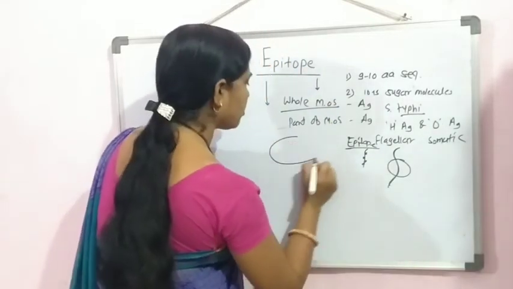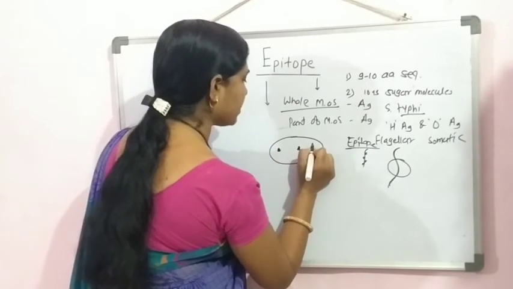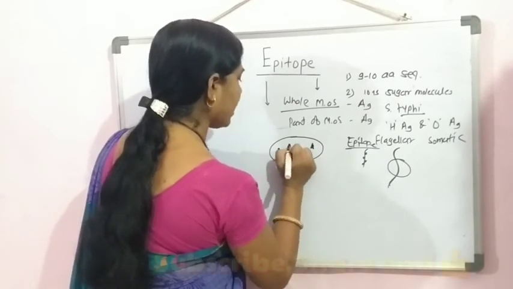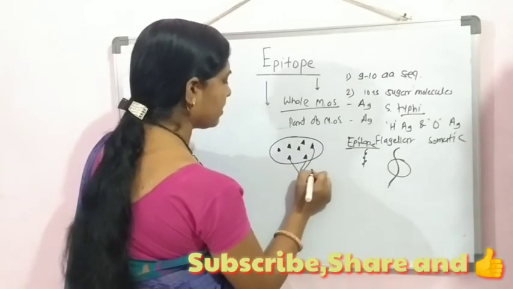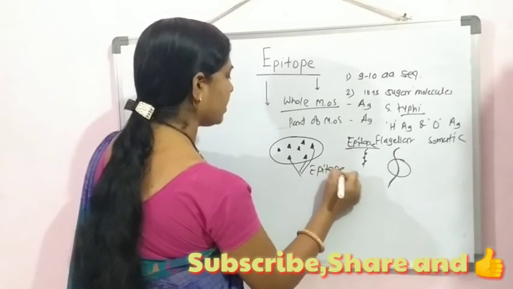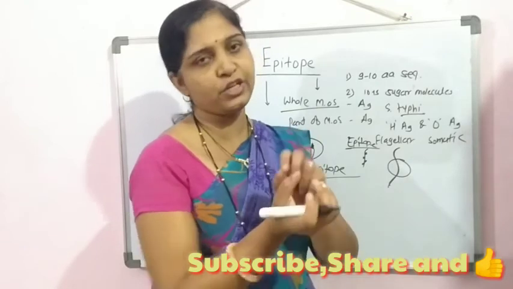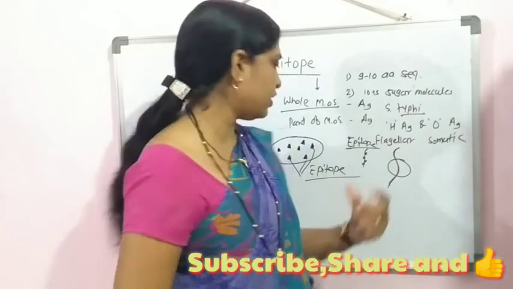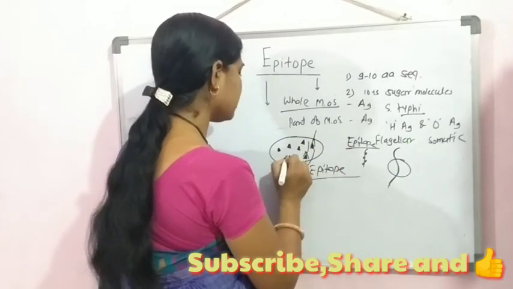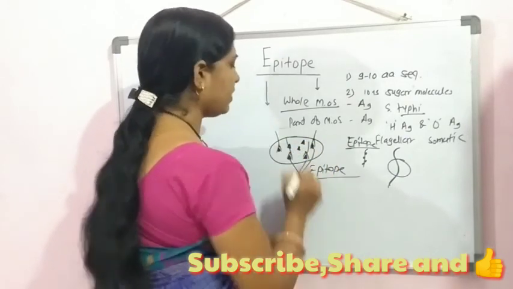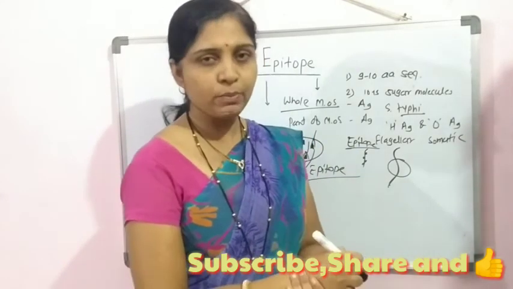In short, on an antigen molecule, these different parts present on the surface act as epitopes. A variety of epitopes are present on a single antigen molecule, and to every one of these there is the binding of antibodies when there is the stimulation of the immune response.